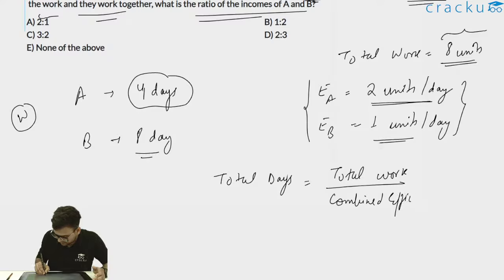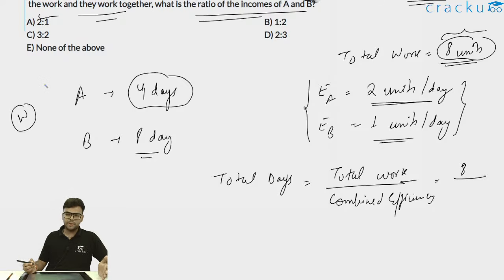Total work divided by combined efficiency. Now what is the total work? Total work is 8 units. So it is 8 units. And what is the total or combined efficiency?